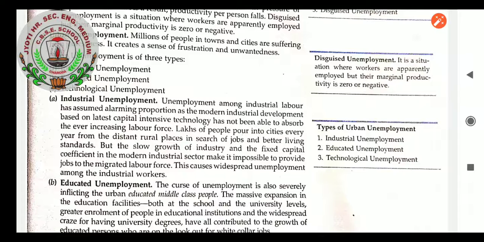Lakhs of people pour into cities every year from distant rural places in search of jobs and better living standards. But the slow growth of industry and the fixed capital coefficient in the modern industrial sector make it impossible to provide jobs to the migrated labor force. This causes widespread unemployment among the industrial workers.